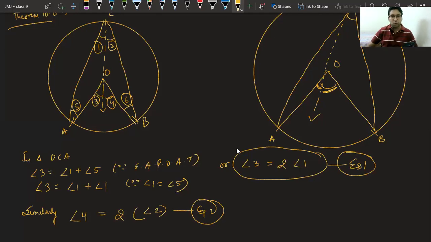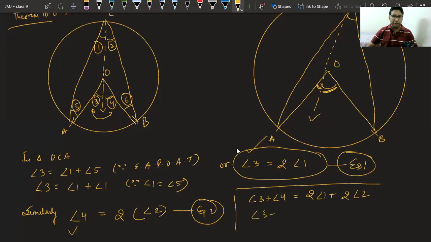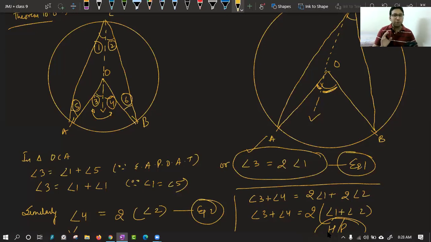We have to add the equations, because we want 3 plus 4, and that can be obtained by adding these two. Again, observation power. If you are good at observation, you can do all these problems very easily. So let us write angle 3 plus angle 4 is equal to twice angle 1 plus twice angle 2. We can take this 2 common, and we will get angle 1 plus angle 2, hence proved. So this was the proof for this question, and with that we have proved that angle made by an arc at the center is twice angle made by it on the remaining part.